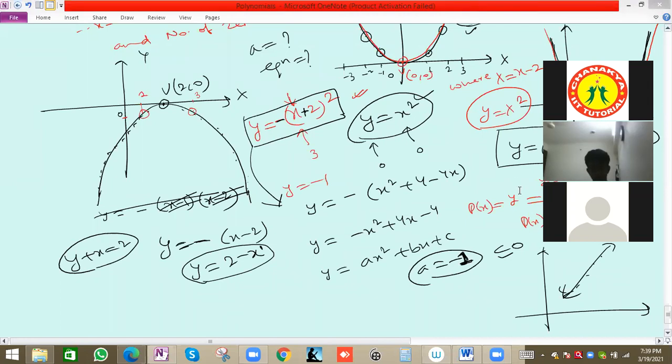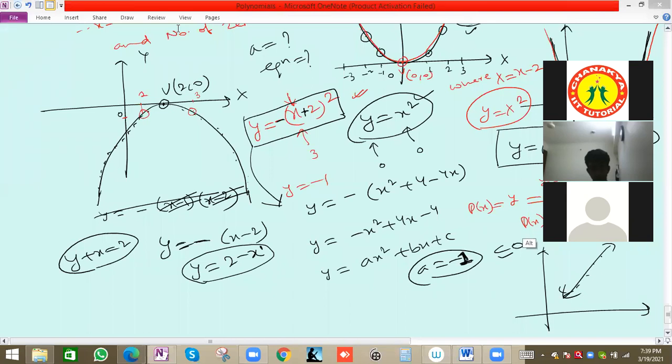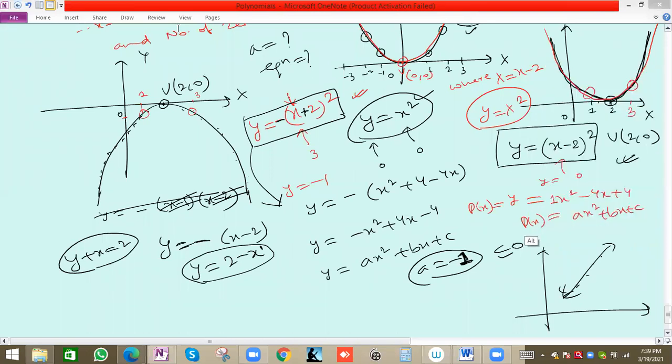So, every point on the parabola will satisfy its equation. Infinite number of points are there, but it is difficult to locate the exact positions of the other points. The easy one is basically the vertex. The vertex is very easy to locate. So this is 2 comma 0.